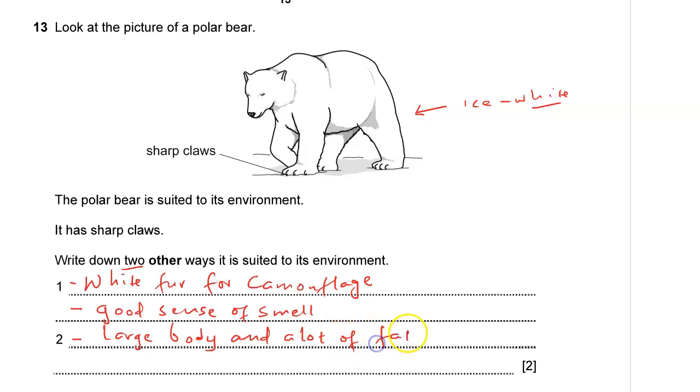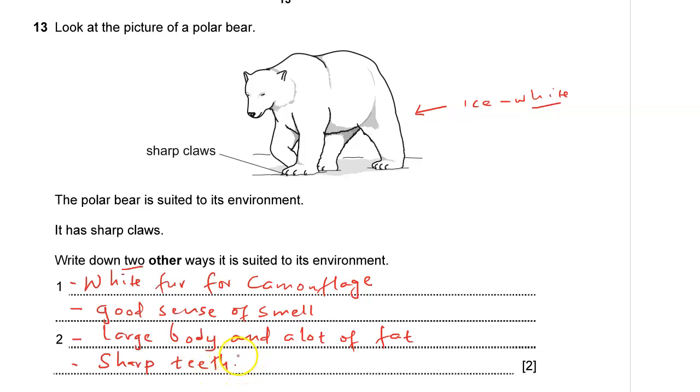The reason is to be able to keep warm, because where they thrive is in the poles, and the temperatures there are quite low, and they also have very sharp teeth to tear through flesh of their prey.